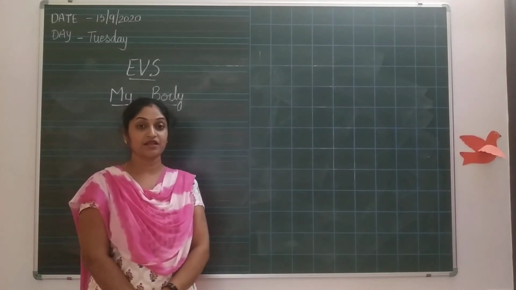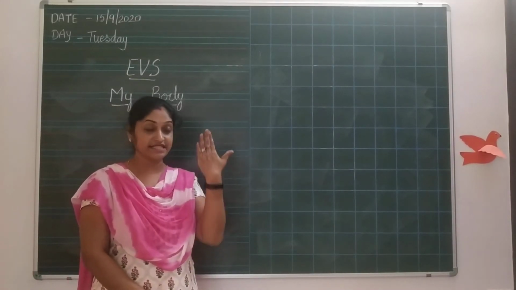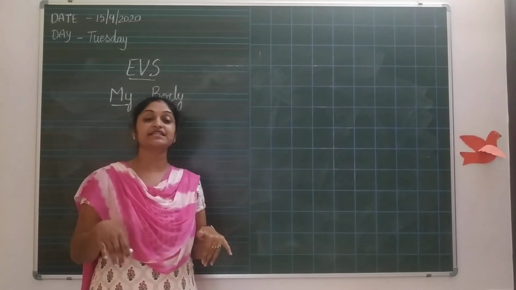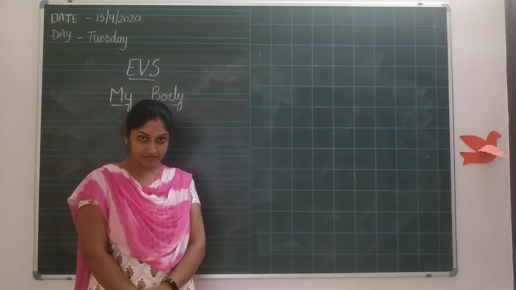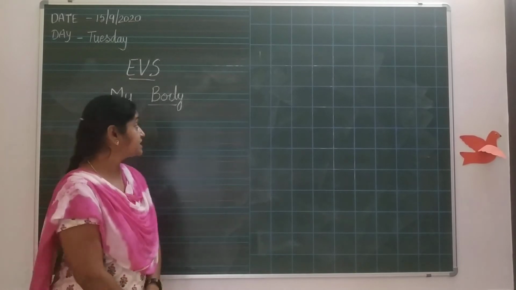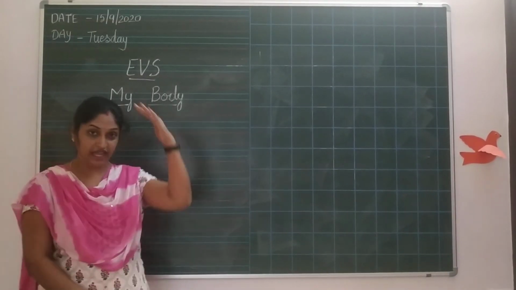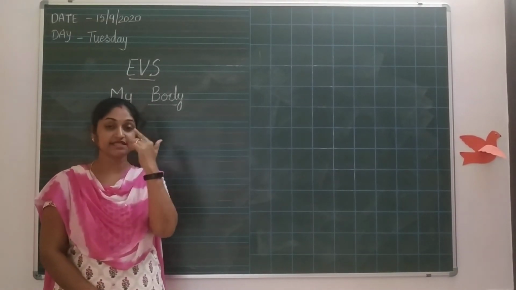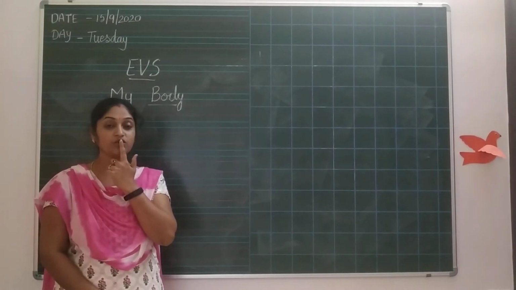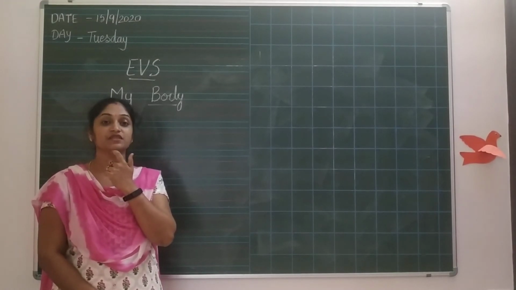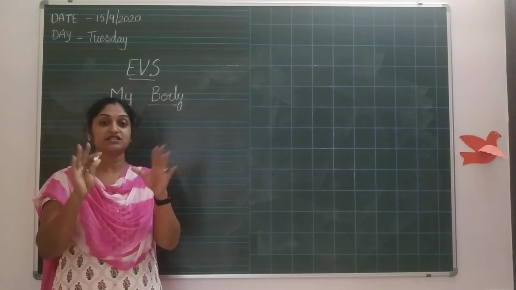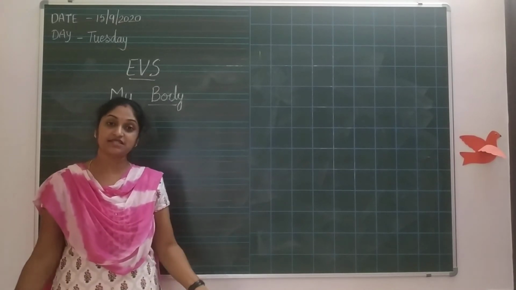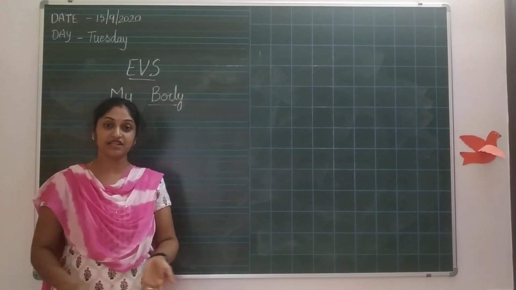What are the features we can see outside and inside our body, which include the human body? For example, I have head, eyes, nose, mouth, then what? Shoulders, hands, fingers, stomach, legs, toes, feet, knee and all.